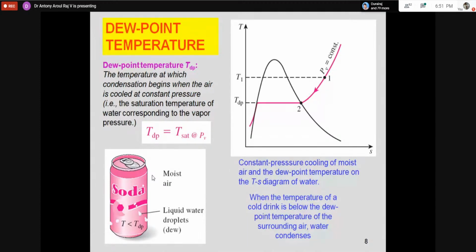Dew point temperature is related to the partial pressure of water vapor present in the atmosphere. It is also dependent on the specific humidity, because if specific humidity is more, the partial pressure of water vapor will be more. Similarly, if the specific humidity is less, the partial pressure of water vapor will be less. So that is the importance of dew point temperature. Dew point temperature is very important because condensation in the coil and other surfaces is decided by the dew point temperature only.